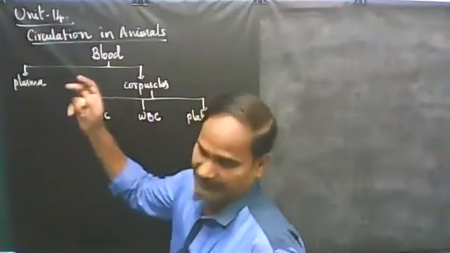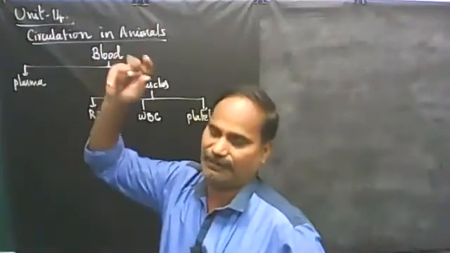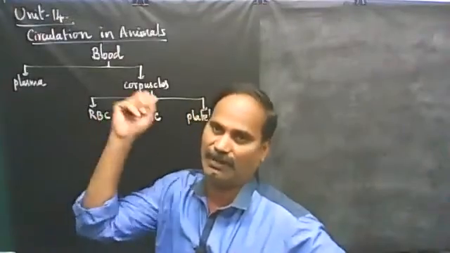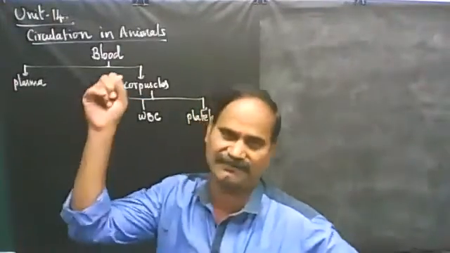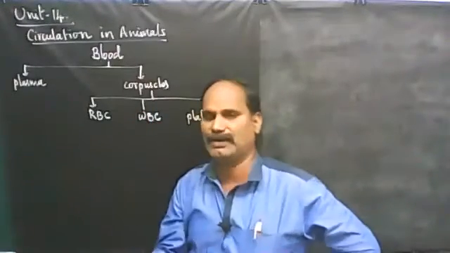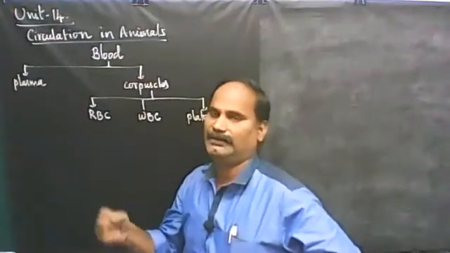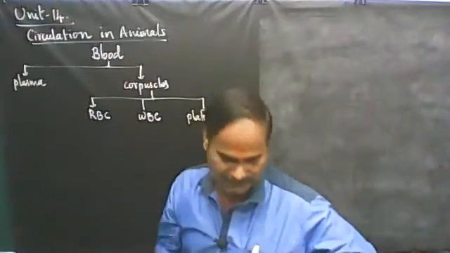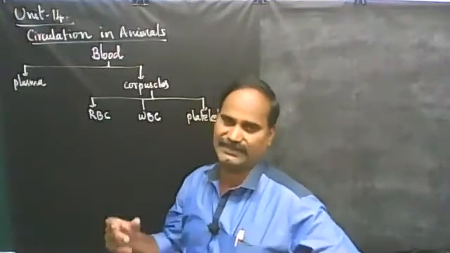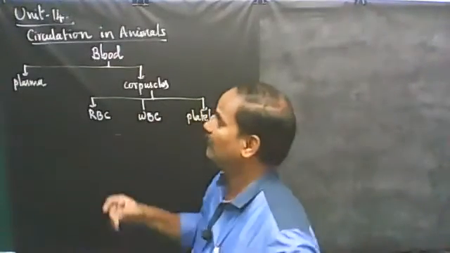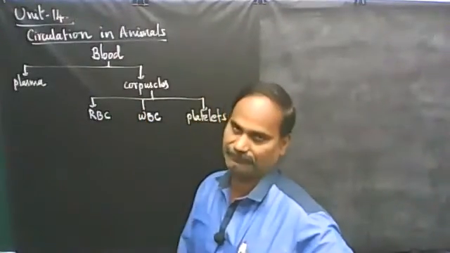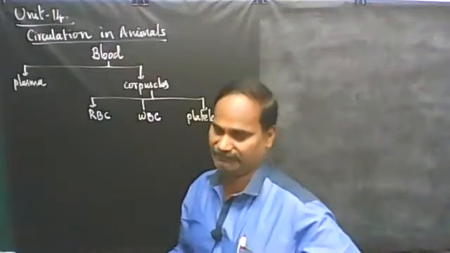So we have studied so far how various biophysical processes for the transport of water and transport of organic food material take place in plant by means of xylem and phloem. That means osmosis, diffusion, active transport, passive transport, ascent of sap. These processes we have discussed in our previous class. And even circulation in animal, we have discussed the composition of blood.